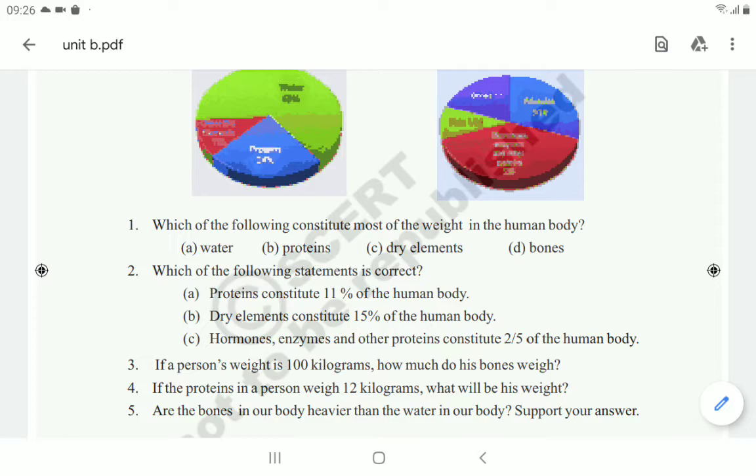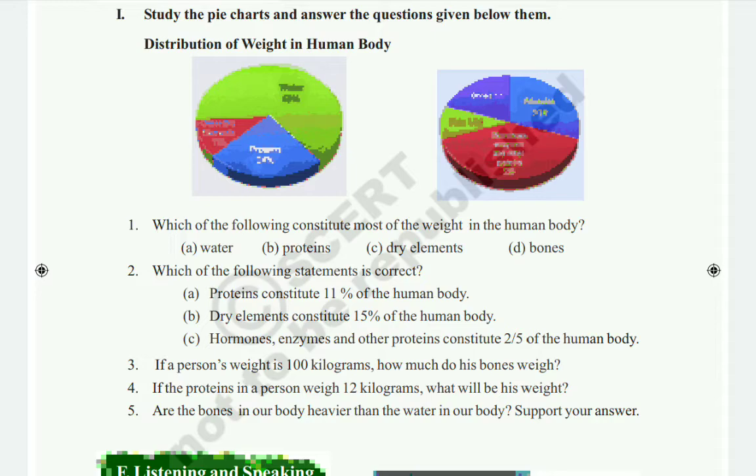And second one, dry elements constitute 15% of the human body, but according to the pie chart, dry elements are only 11%, so the second one is also a wrong statement. And third one, you see, hormones, enzymes and other proteins are 2 by 5 part of the human body. So this is the correct statement according to the second pie chart. So option C is the correct one.